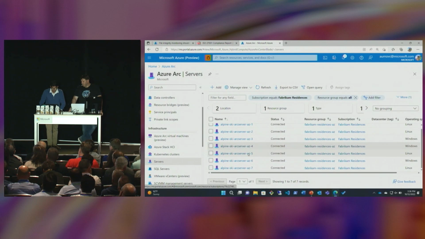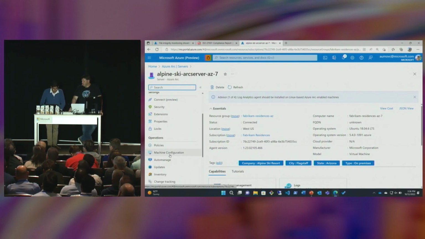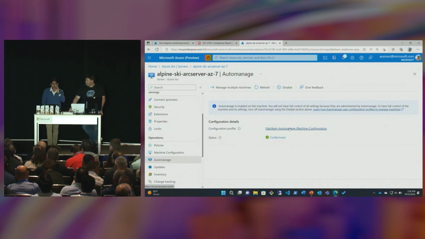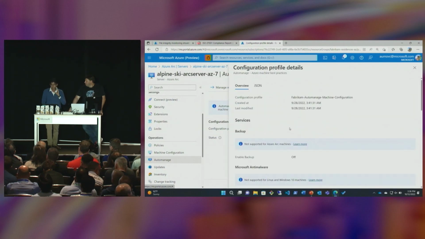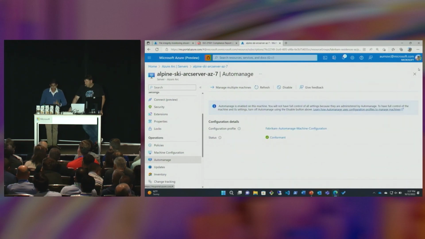Perfect. So here, we're going to double-click on a server that actually has an AutoManage configuration profile being applied. And I will note this is a Linux server, actually. And so when we go into AutoManage, we've actually already applied a configuration profile, and we get visibility into the fact that it's conformant. And so this is one particular server where we've applied AutoManage machine best practices. And this is actually a custom profile. And in this custom profile, we've enabled AutoManage machine configuration, which, by the way, is by default part of machine best practices. It's a very native integration with DSC under the hood, right? So we've applied that, and we can have visibility into the conformant status of this AutoManage profile for this Arc-enabled server.